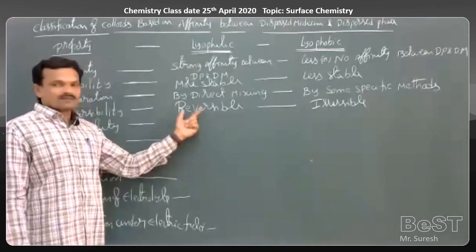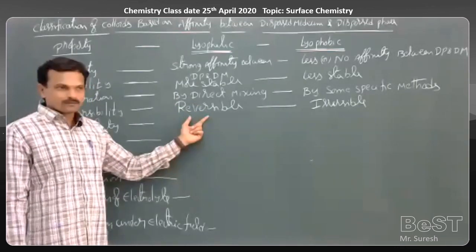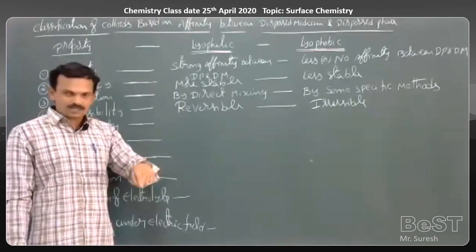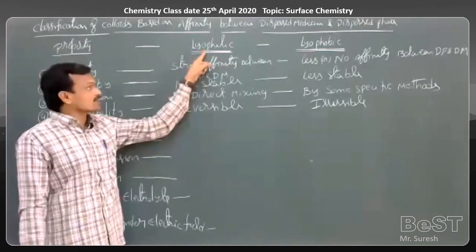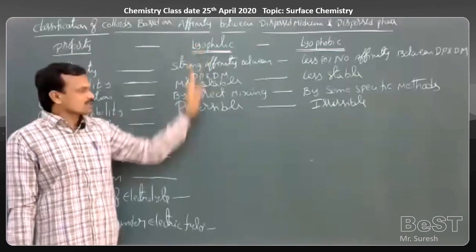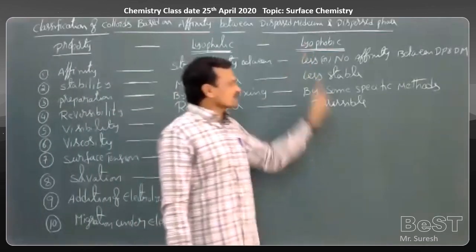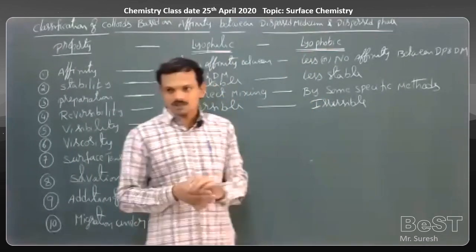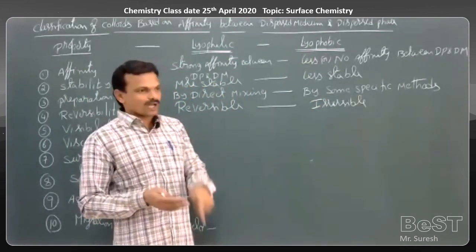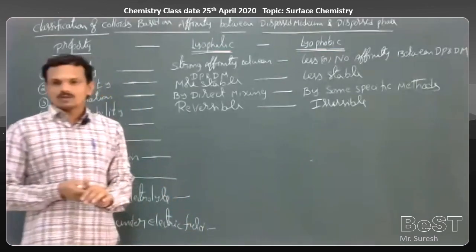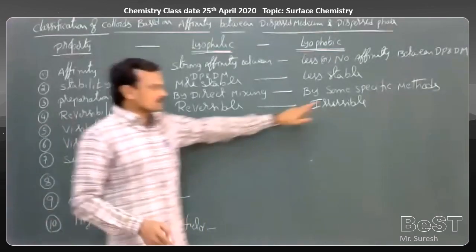On separation of the dispersed phase and dispersion medium, again on mixing both phases, we can get back the original colloid in case of lyophilic. That's why these are reversible. In case of lyophobic, once we separate the dispersed phase and dispersion medium, we cannot get back the original colloid by direct mixing of both phases. That's why it is irreversible.